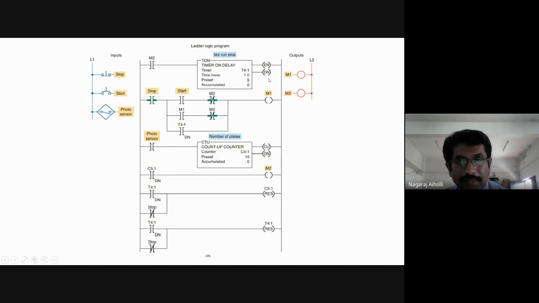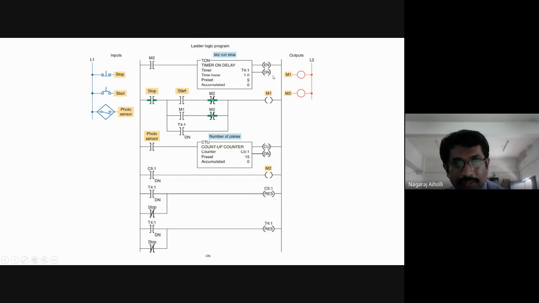T4:1, when this done bit becomes 1 after 5 seconds, then the timer reset coil is energized. C5:1, that is, this is energized. Because of this, the accumulated value will become 0. Then there is the stop instruction. When the stop instruction is energized, it will become open. This condition becomes true, and the reset coil is energized again.